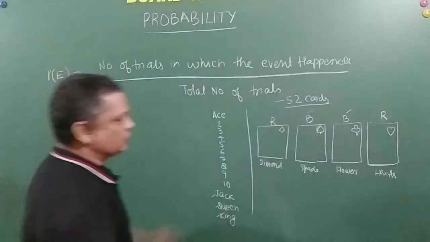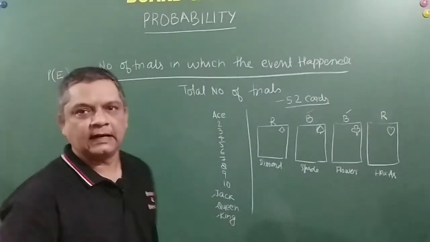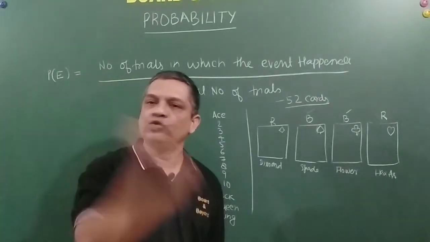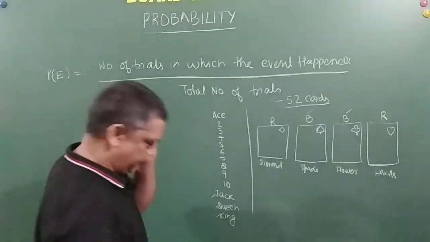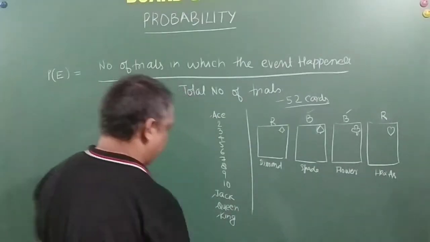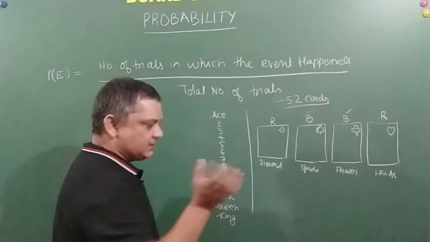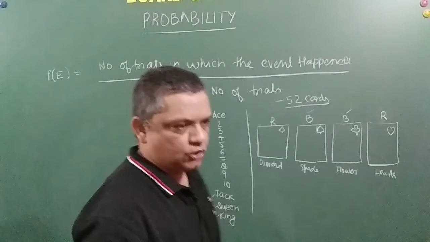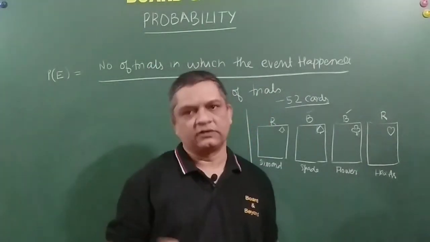So all the 4 suits are having 13 cards, so in total we have 52 cards. These are called face cards, and even the ace will be a face card. Now, a dice, you all know it has got a cubic surface, so it's a cube and it has got 6 surfaces.